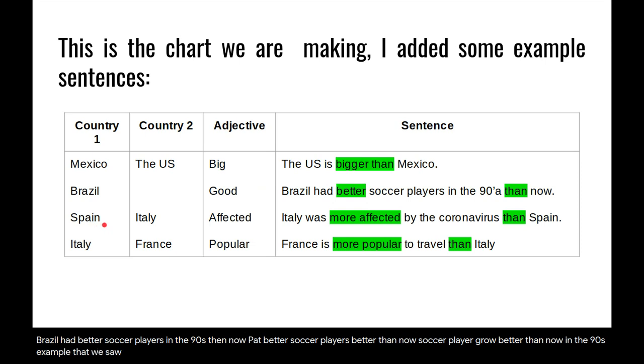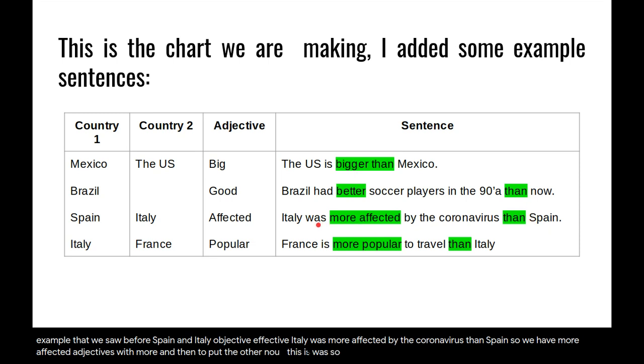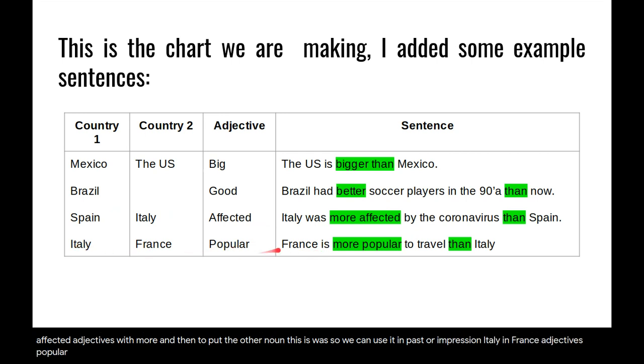Example that we saw before, Spain and Italy. Adjective affected. Italy was more affected by the coronavirus than Spain. So we have more affected, adjective with more, and then we put the other noun. This is was, so we can use it in past or in present. Italy and France. Adjective popular, we can use France is more popular to travel than Italy. More popular than Italy. In what instance? To travel. The Eiffel Tower and things like that.